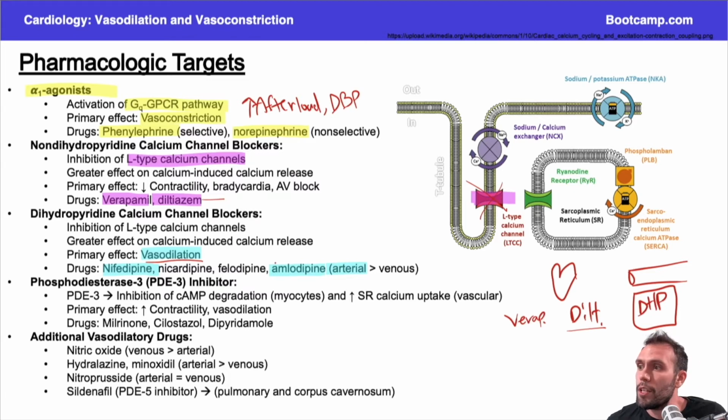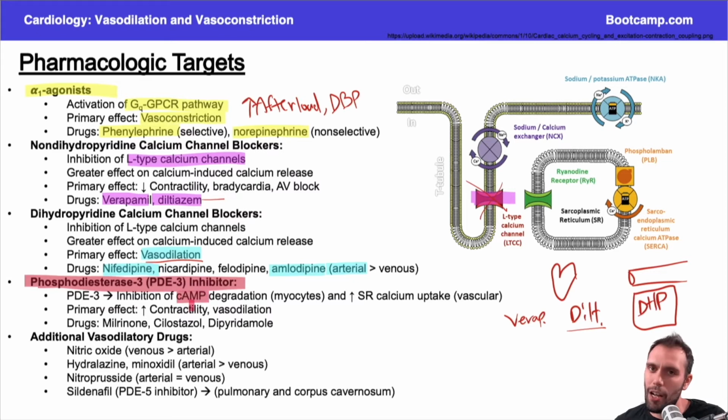All right, phosphodiesterase 3 inhibitors. There's two major phosphodiesterase inhibitors I want you to be familiar with. This is the first one. Both of these phosphodiesterase inhibitors are going to inhibit the breakdown of a cyclic product. The first one, phosphodiesterase 3, inhibits the breakdown of cyclic AMP.